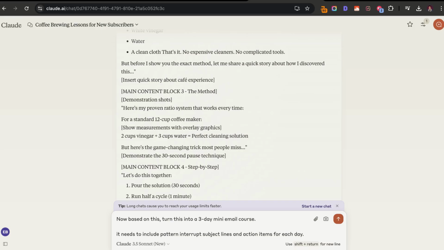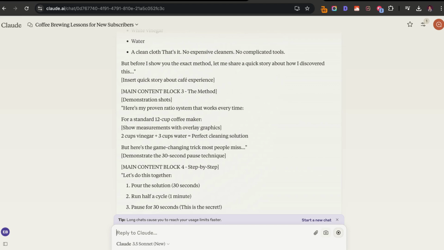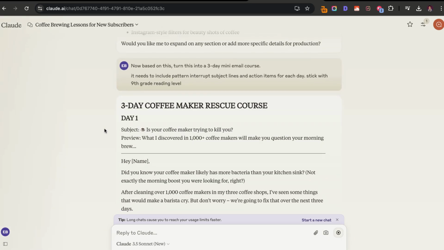So remember, it has all of our context. So I'm just going to say, now turn this into a 3-day mini email course. It needs to include pattern interrupt subject lines and action items for each day. Stick with a 9th grade reading level. So let's see what it does. Cool, so it's creating that 3-day email sequence.